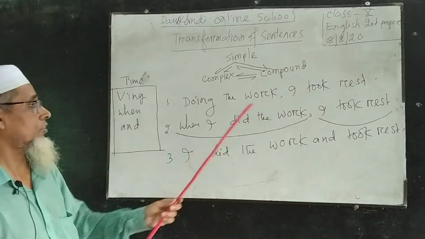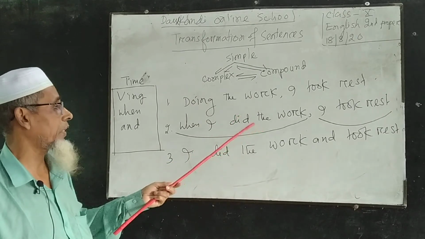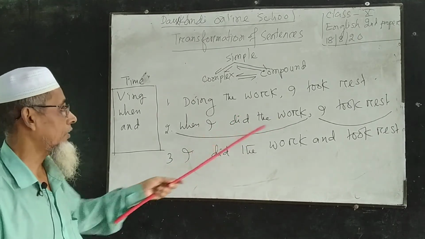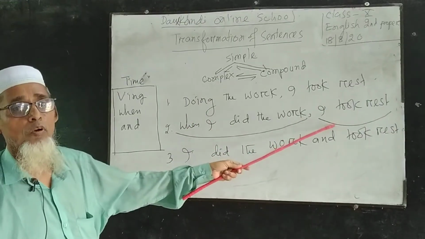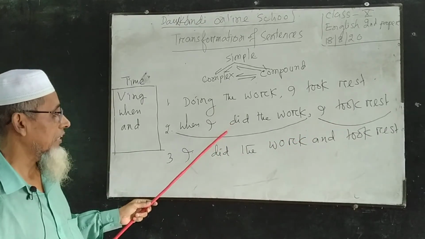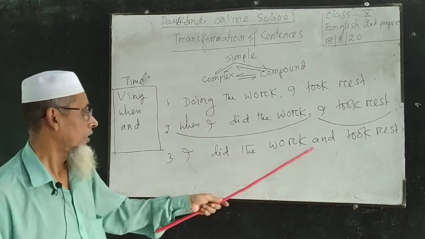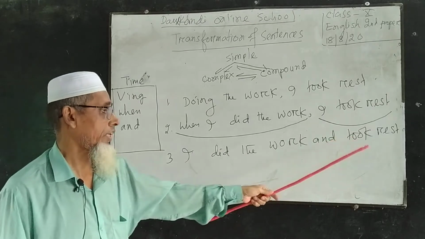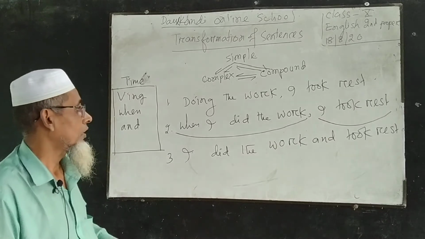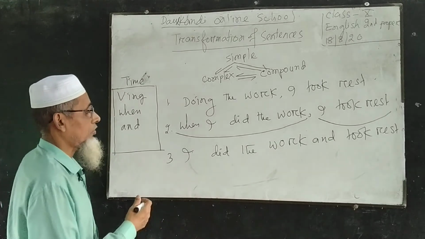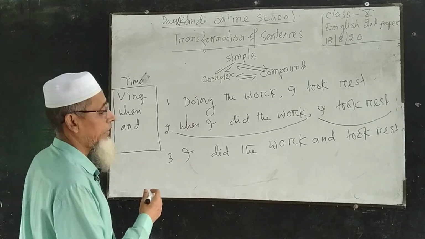Doing the work, I took rest. It is in the simple sentence and it has been transferred into complex by creating a subordinate clause, and the principal clause is I took rest. This is principal clause and the sentence is in complex sentence. Then I have transferred it into compound sentence using and from the structure. I did the work and took rest. I think all of you have understood how I have transferred them into the complex and compound.